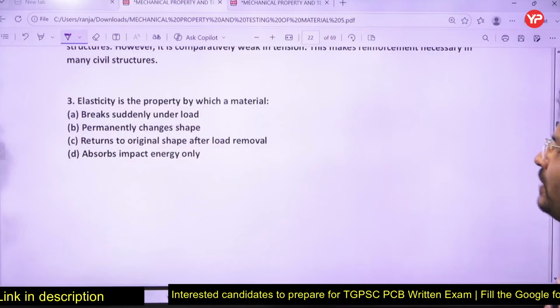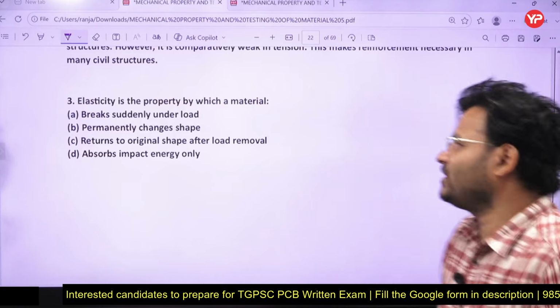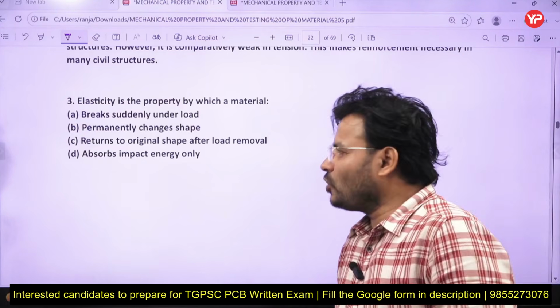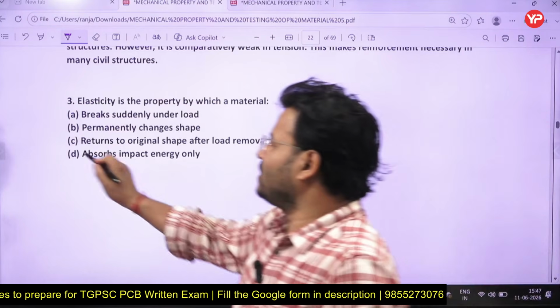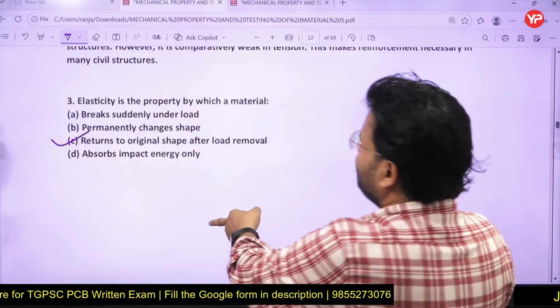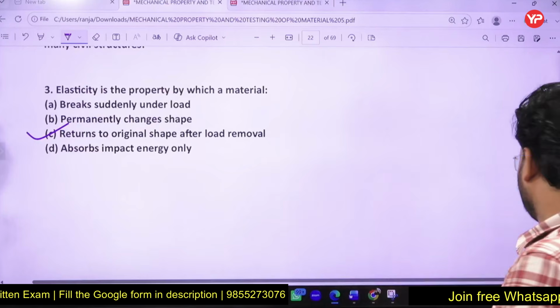Elasticity is the property by which a material breaks suddenly under load, permanently changes shape, returns to original shape after the load removal, or absorbs impact energy only. What will be the answer? Now, I think you have given the answer. Given answer is what? C for Chennai. Return to original shape after load removal, right? So that will be the answer.